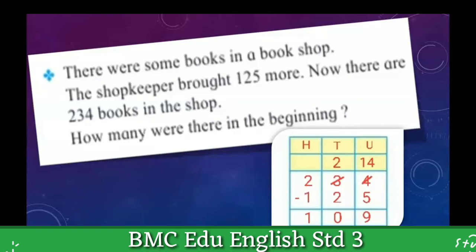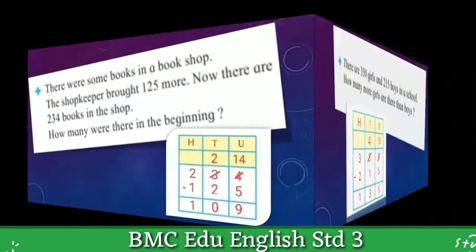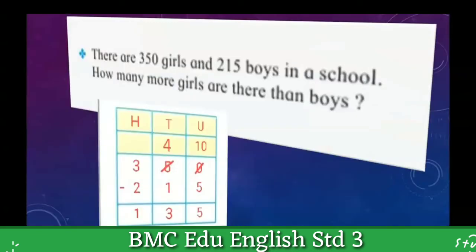Okay, students, let's proceed to the third sum from your textbook. This is a word problem from your textbook. There are 350 girls and 215 boys in a school.